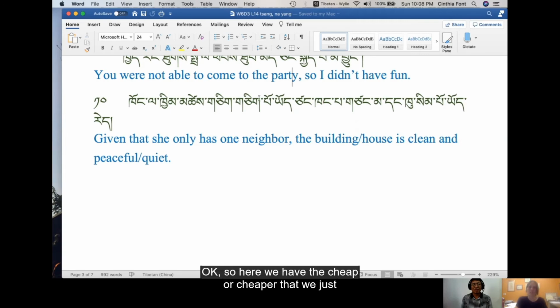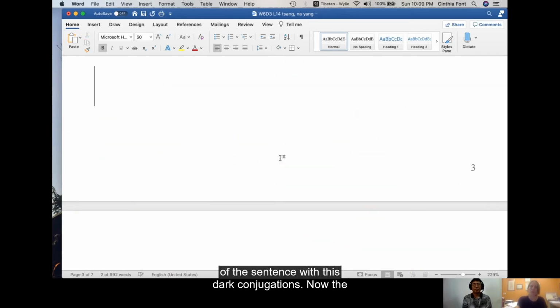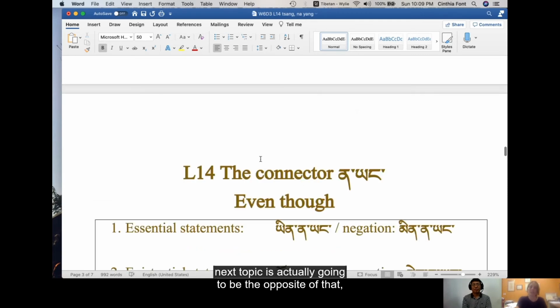Okay, so here we have the chikpo that we just studied in our previous lesson 13. So given that she only has one neighbor, or because she only has one neighbor, the building or the house is clean and peaceful or quiet. Kusimpo can be peaceful or quiet. Okay, so now keep in mind, so we have the tsang in the middle of the sentence with these conjugations. Now the next topic is actually going to be the opposite of that.